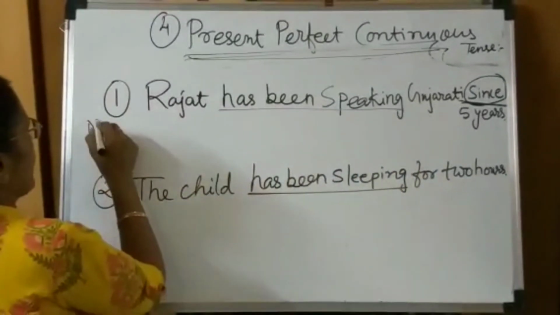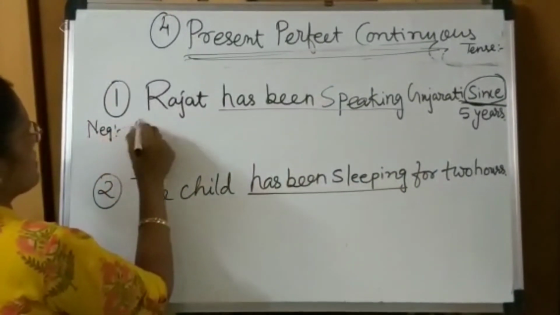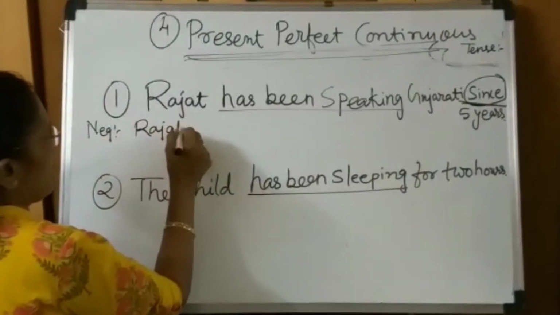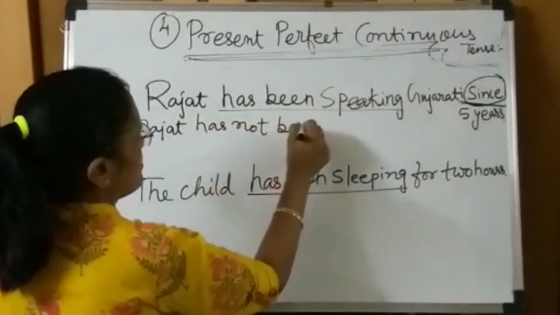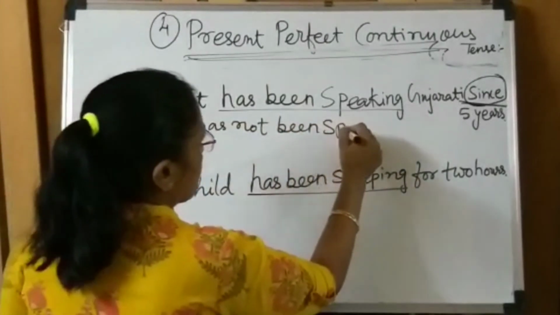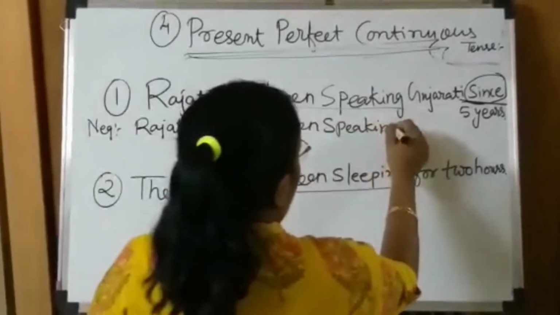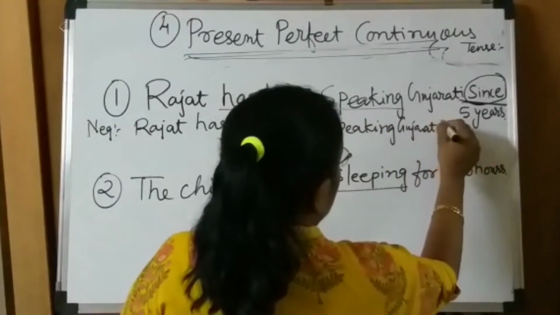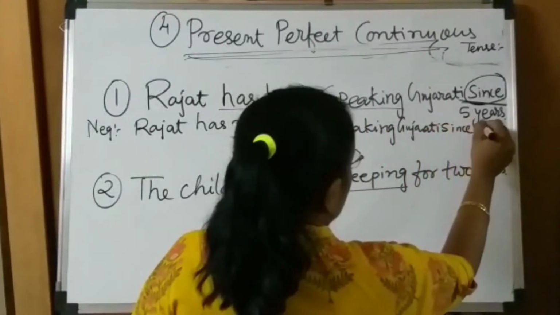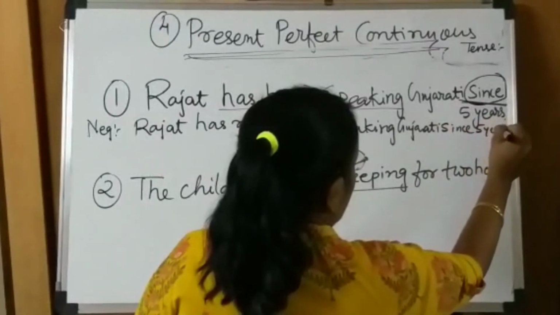If I want to make a negative for this, then Rajat has not been speaking Gujarati since 5 years. This is my negative sentence.